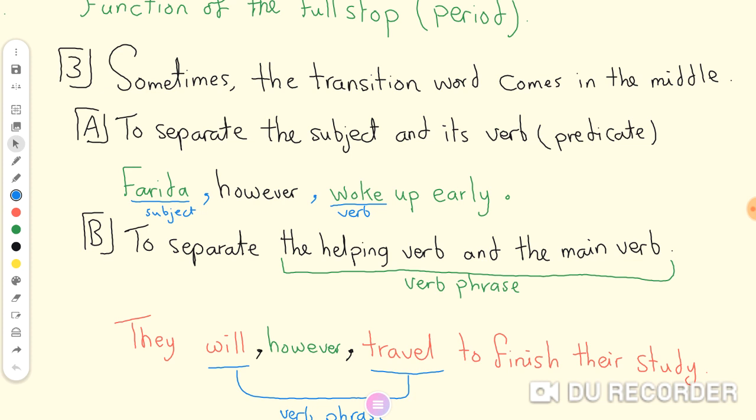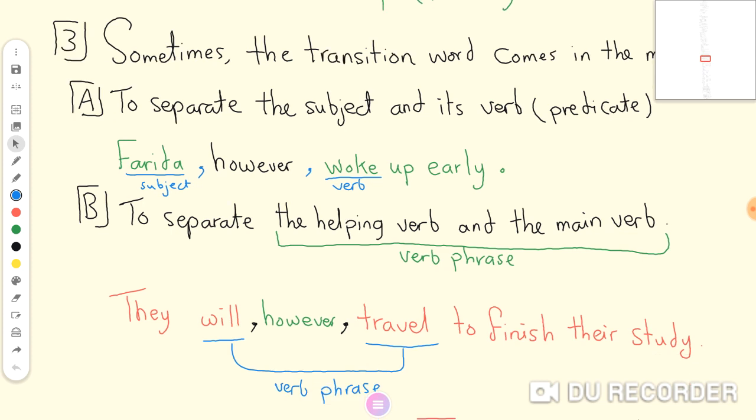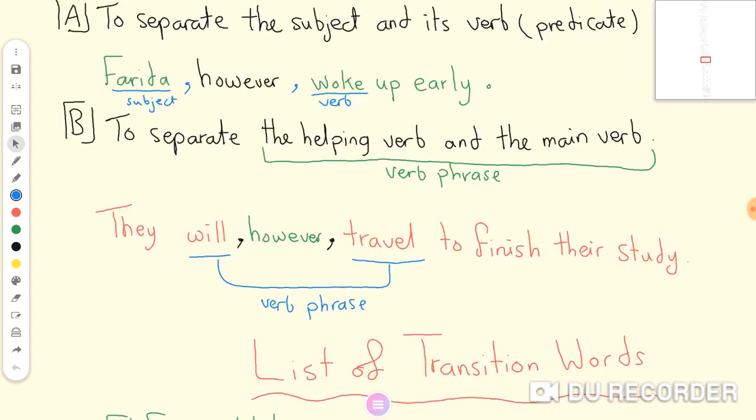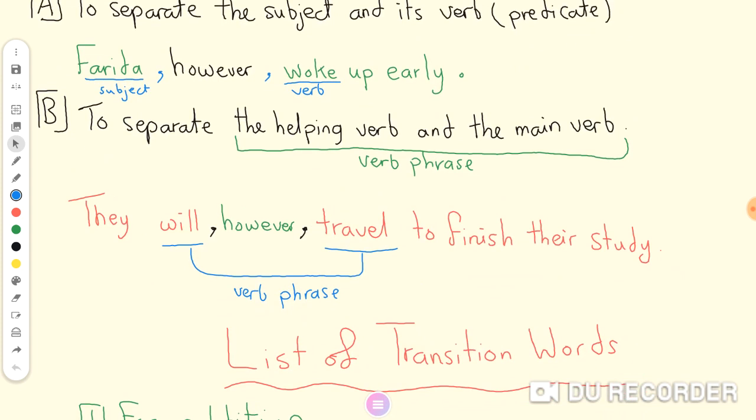Or to separate the helping verb and the main verb. The verb phrase comes in the middle between the helping verb and the main verb. In this case as well, we use two commas. Like, they will travel to finish their study. They will travel. This is a verb phrase. The transition word comes in the middle. In this case, we draw two commas.